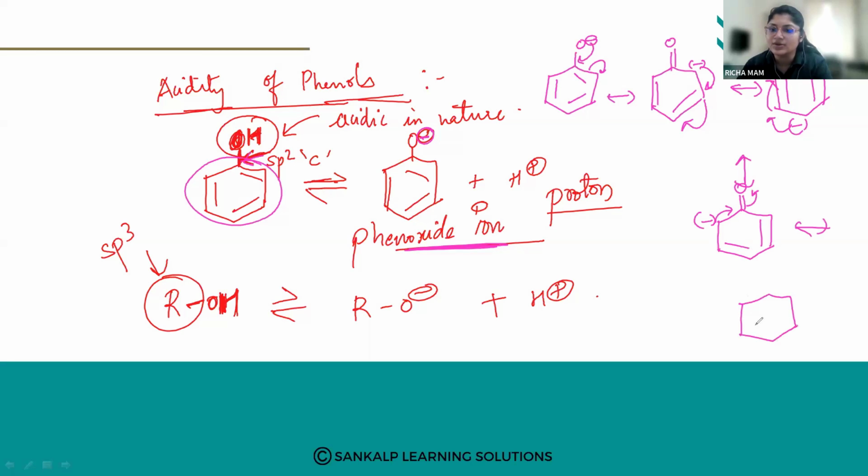So these are the resonance structures of the phenoxide ion.